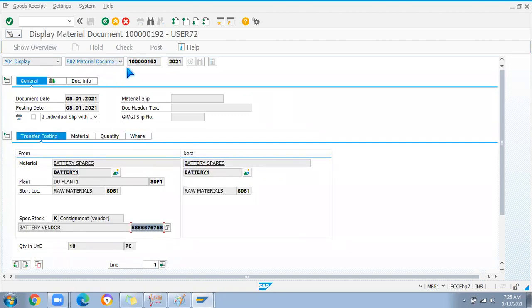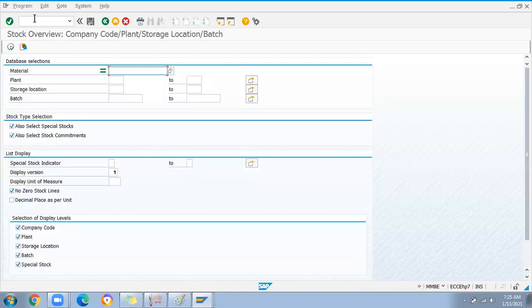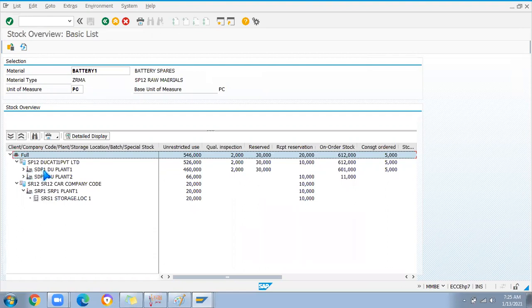For example, if I take this battery material, I go to MMBE, add this material number and execute it. There are many materials here.